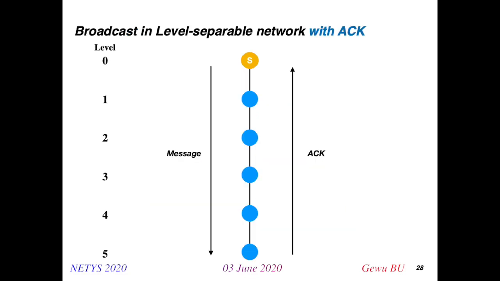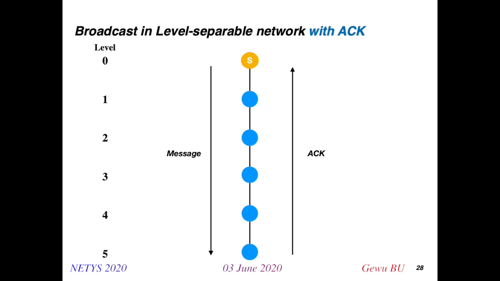Sometimes when we finish the broadcast, we want the source node to be notified. They can know when the broadcast will finish, and then it can do some additional actions. So in this way, an agreement ACK is necessary to send back to the source node.